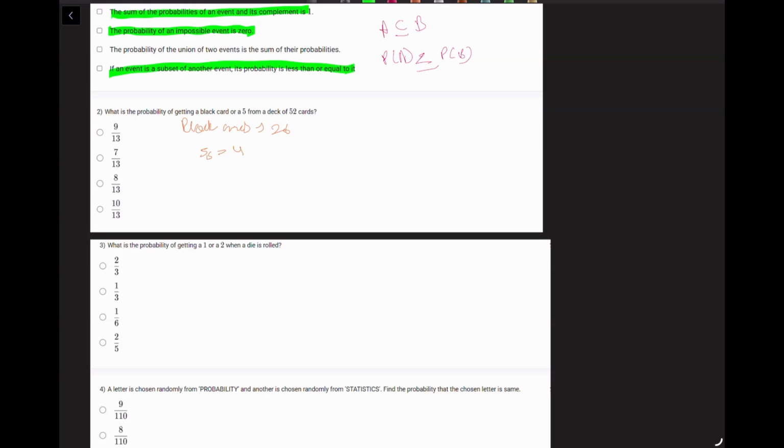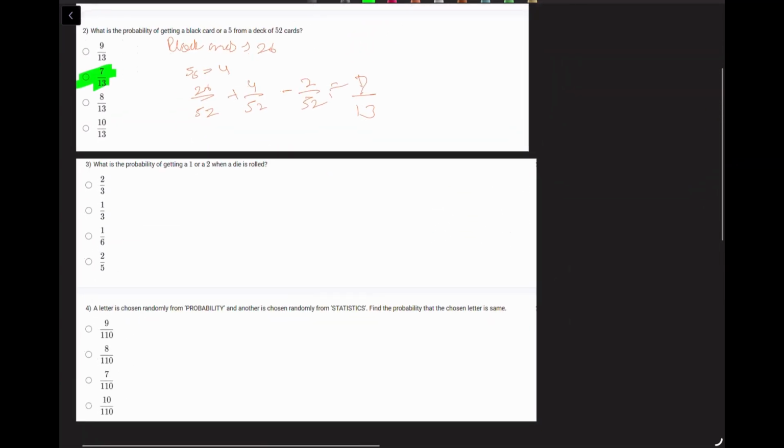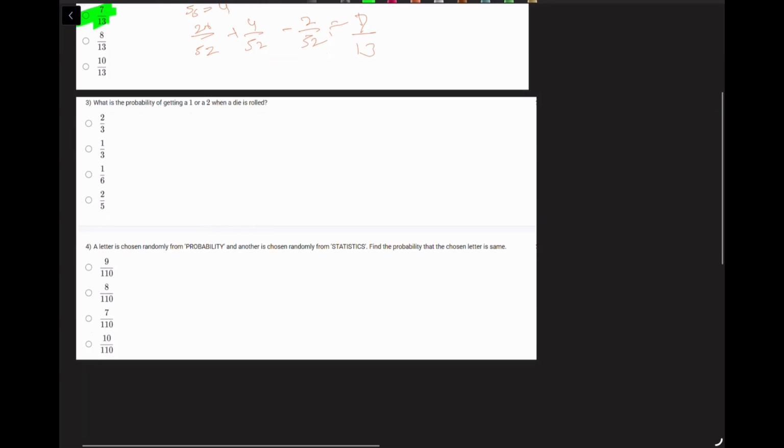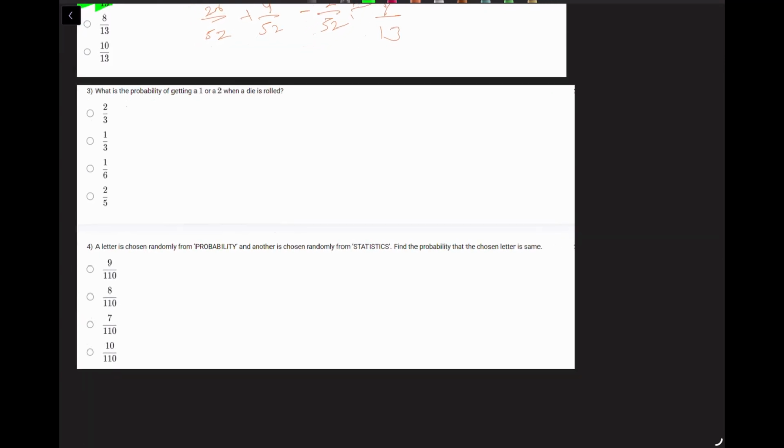So the probability is going to be 26 over 52. Sorry, total cards are 52. Plus 4 over 52, minus 2 over 52. This is going to be 7 over 13, which means this option. This is a very simple question. You're not getting the answer because you don't know the cards and how many cards there are and how they're represented. That's why you're not able to answer. So don't freak out. It's a pretty straightforward question.